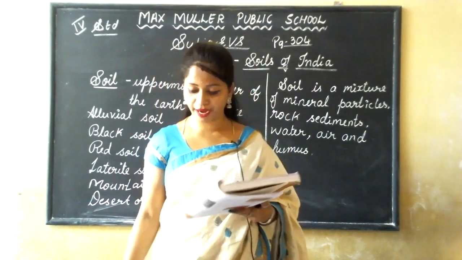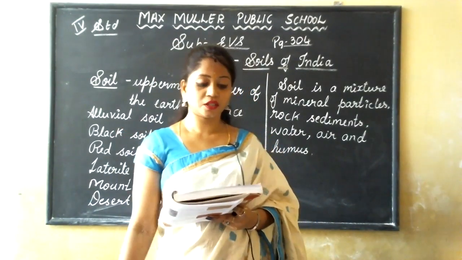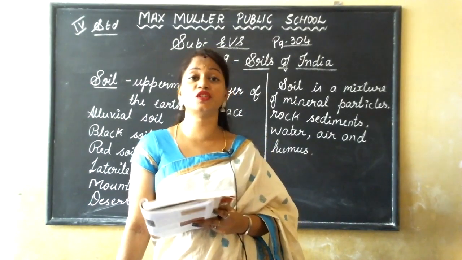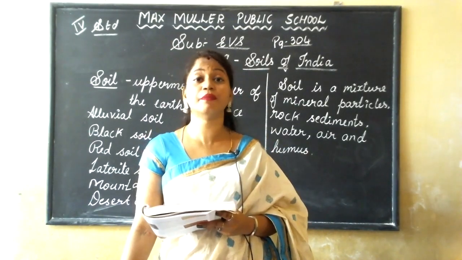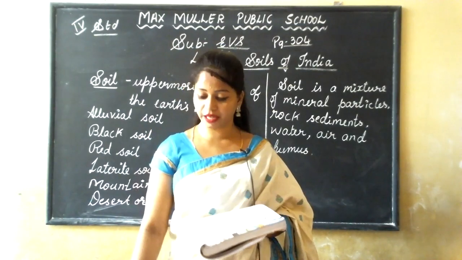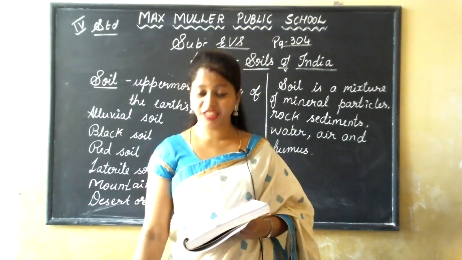Soil is formed by weathering and gradation of rocks. What is it? It is breaking down. Weathering and gradation is nothing but breaking down by the natural process.